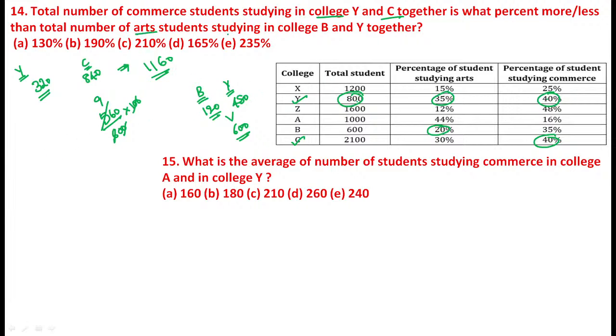We require arts students in college B and Y together. Arts value here is 35 percentage of 800, B and Y. B is 20 percentage of 600. 6 20s are 120, okay, no problem in that. Y value becomes 280, guys, it's not the 480 number. Mistake here. Now see why? Because we need to calculate 35 percentage of 800. 35 percentage of 800 means 35 multiplied by 8 times. 8 5s are 40, 8 3s are 24, 28. It's 280. Together, the resultant is 400.